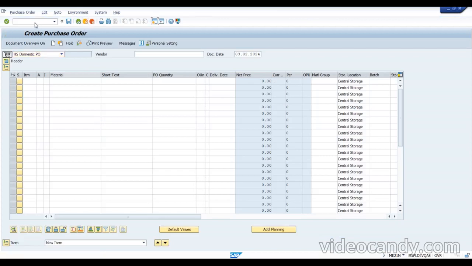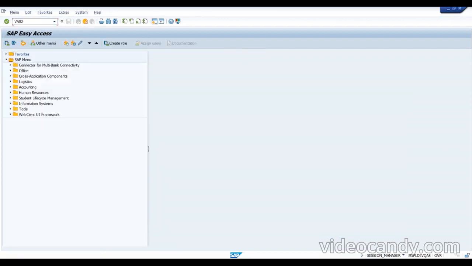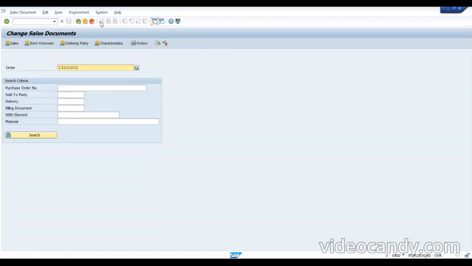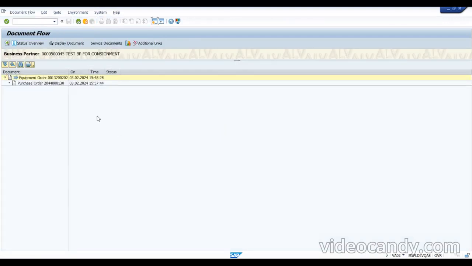Now, for example, if you go to VS02, normally we will get the document flow, right? We will get the delivery. Now you can see what we are getting here. That is the third party. We are getting a purchase order here. Normally we will be getting only the delivery, but in this third party case we have the purchase order, because we are not going to deliver. We are going to give a purchase order to the vendor, and the vendor will do the delivery.